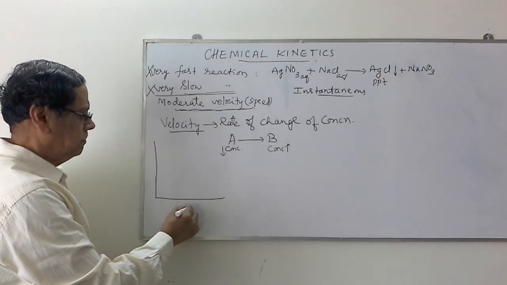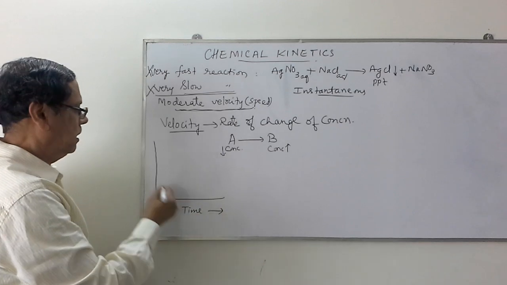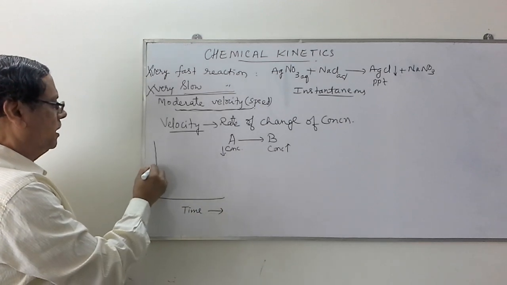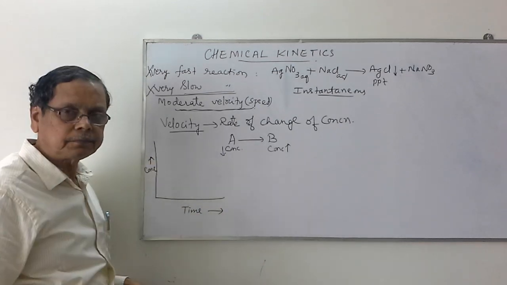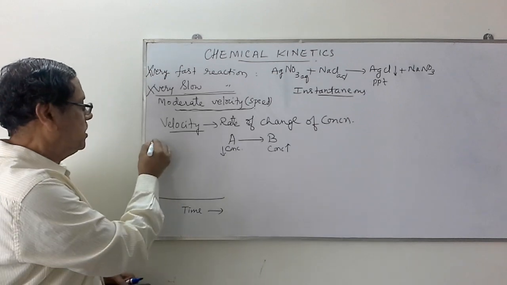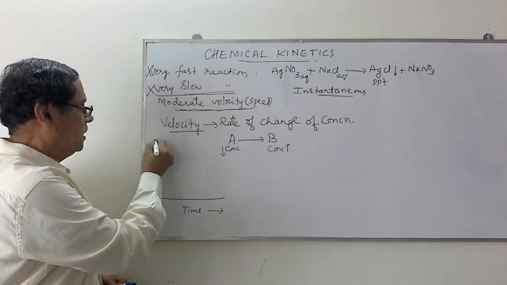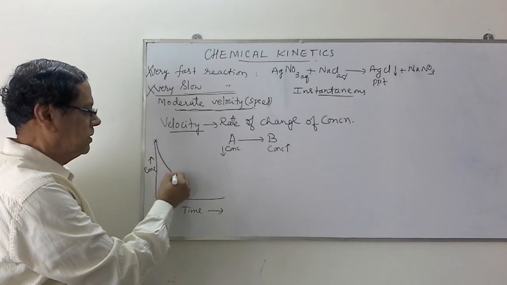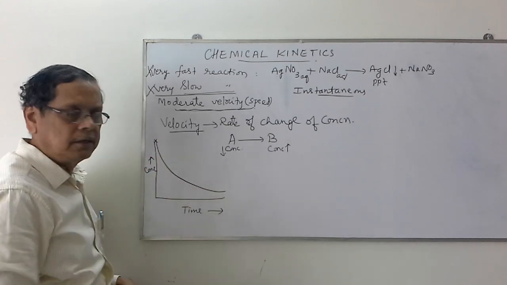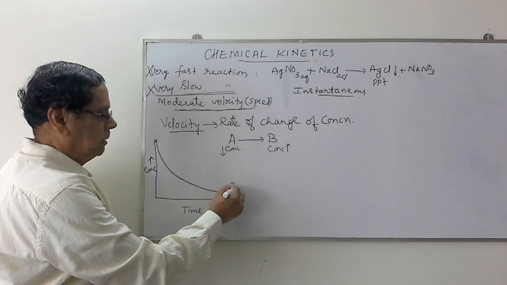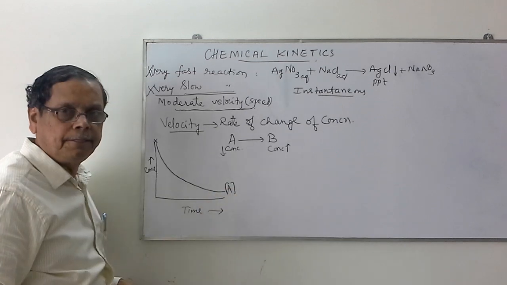Suppose this is time taken on the x-axis and concentration taken on y-axis. We observe that initially the concentration of the reactant is very high. As the time progresses, it gradually decreases like this. So this is with respect to the reactant A concentration.